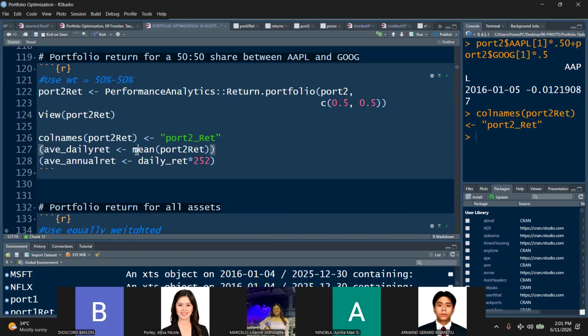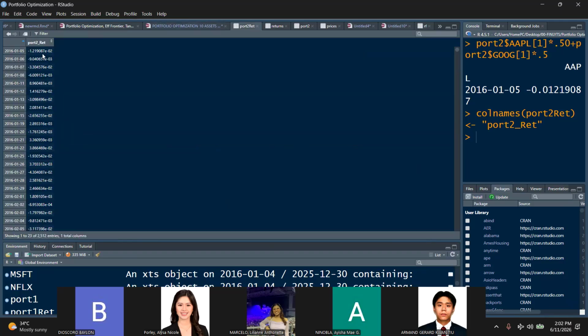Simple, class. Just get the mean of our port to ret. But this is our object port to ret, portfolio of 2, and then the returns, the portfolio returns. There is only one portfolio return because we have computed for the contribution of the assets to the portfolio. So you'll only have one daily return. Even if you have 10 assets, if you compute for the portfolio returns, then you'll generate only one return.